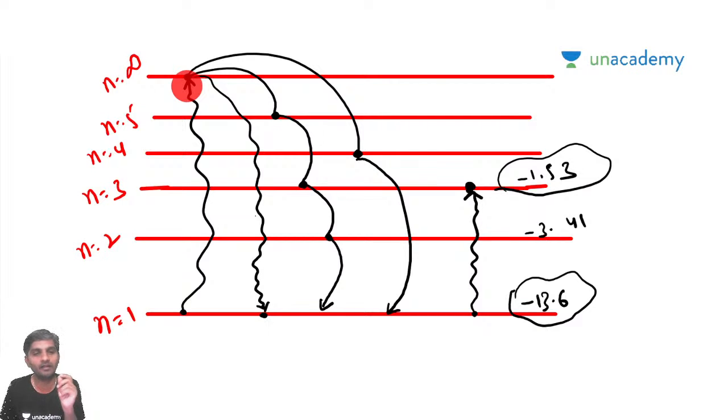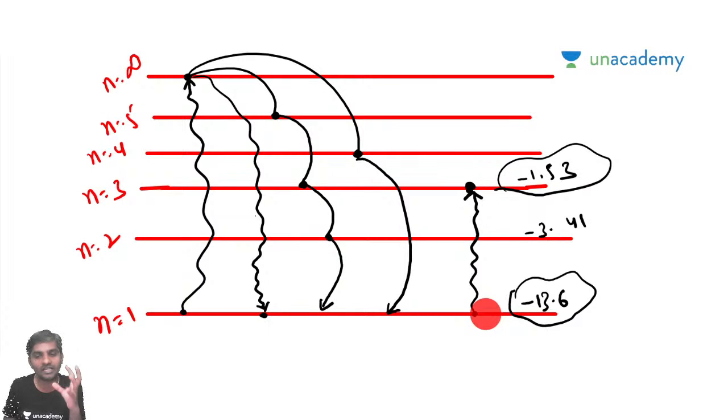I repeat it again. If the external energy which the electron revolving in the n is equal to 1 orbit gets is 13.6 electron volts, then it will jump from the lower energy level to the infinite energy level. Otherwise, let's say the energy which it gained is only 12 electron volts.